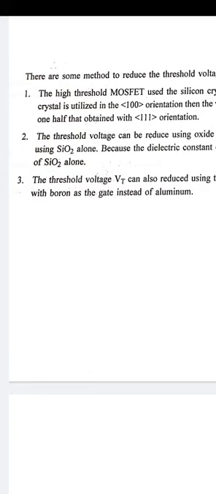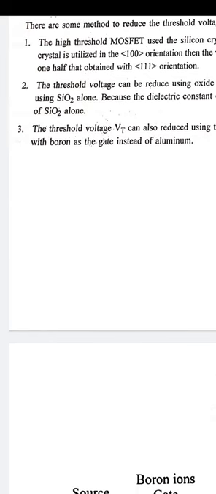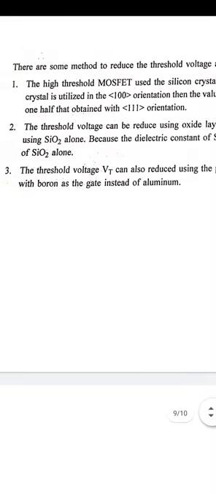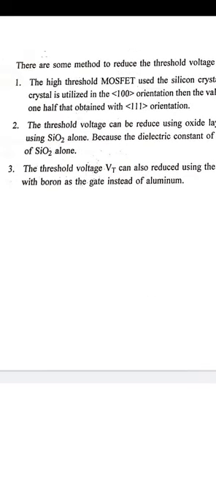So these are the things by which we have reduced the threshold voltage: changing the orientation of the crystal, mixing Si3N4 with SiO2, and using boron-doped polysilicon as the gate material rather than aluminum alone.